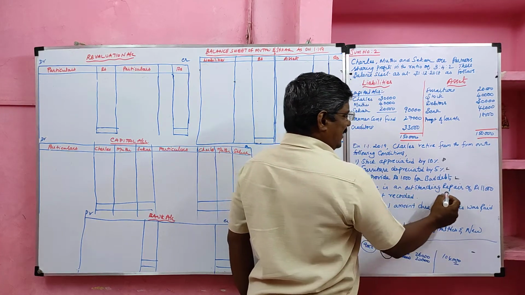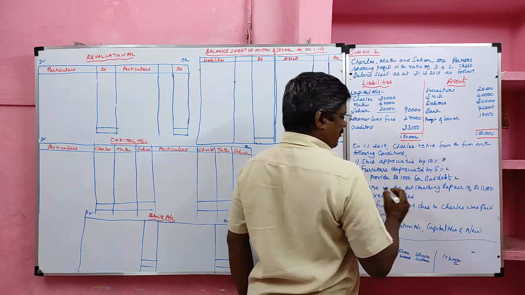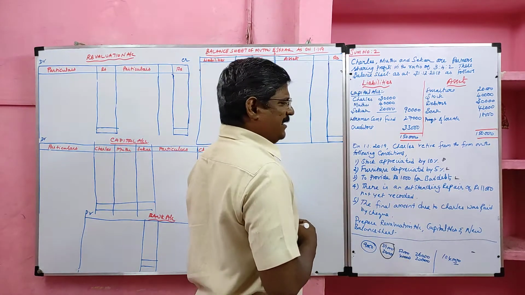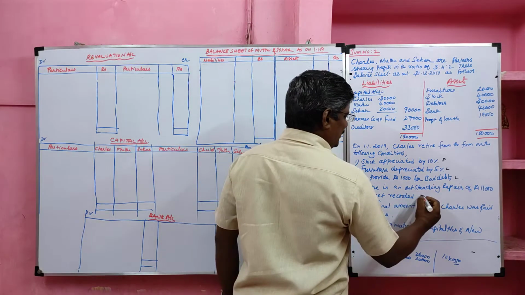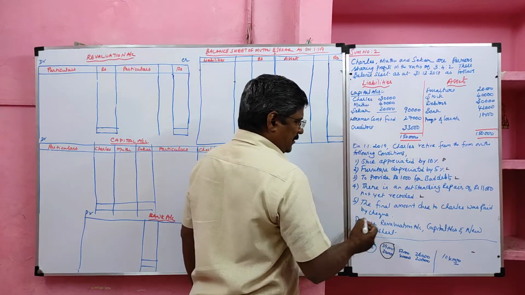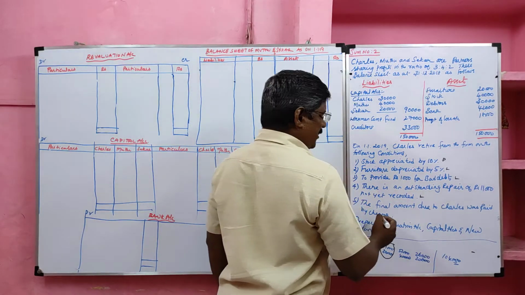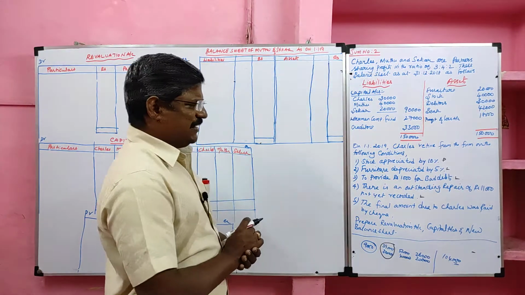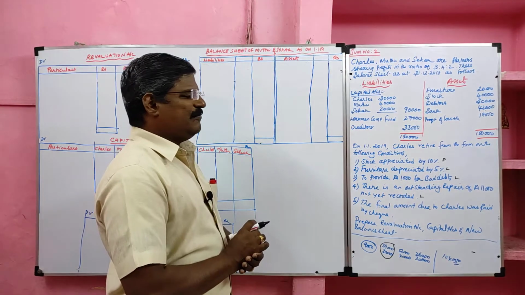There is an outstanding repair of 11,000 not yet recorded. So we have to provide for the outstanding repair bill of 11,000. So that is a liability, a loss item. The final amount due to Charles was paid by cheque. The total interest of the retiring partner is to be settled by cheque.